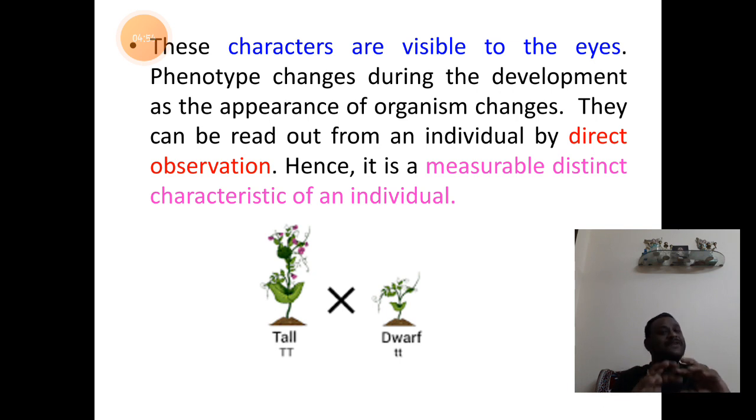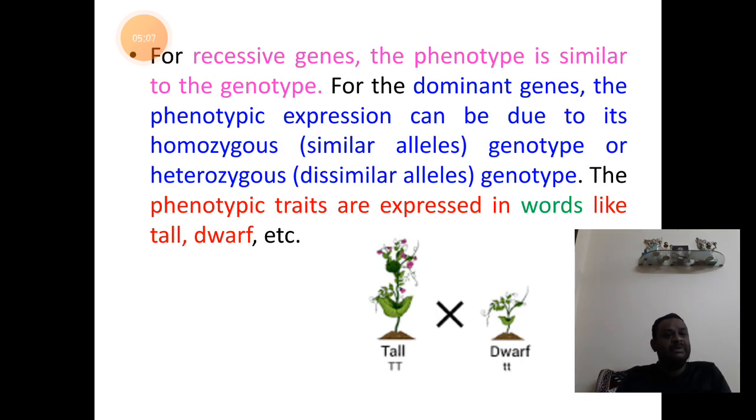These phenotypic characters keep changing in the organism during the course of development, as the organism shows certain changes during development. The phenotypic characters will remain the same as the genotype if it is recessive.